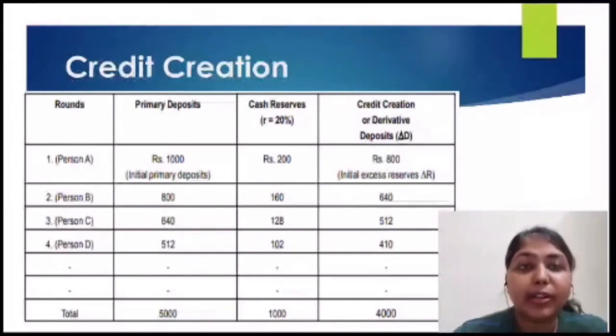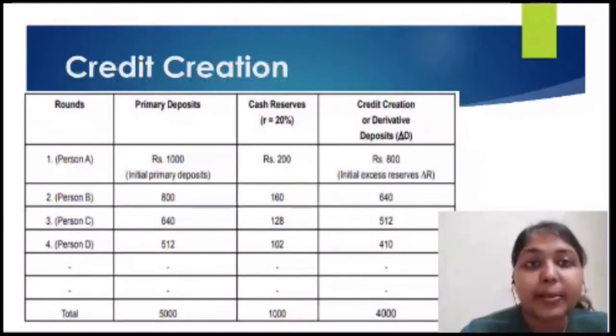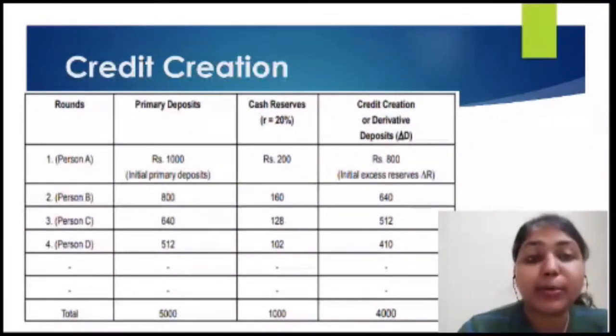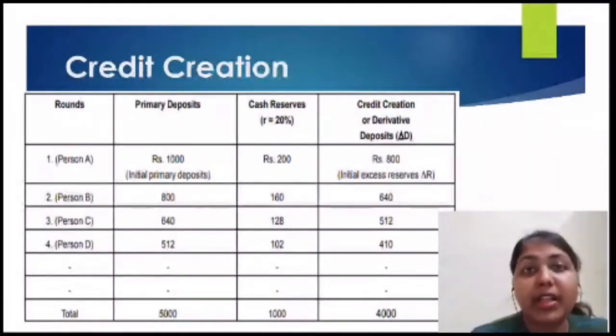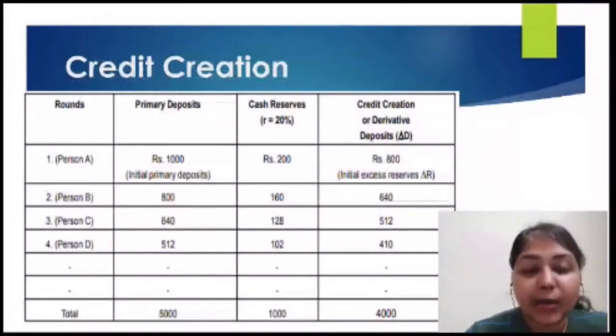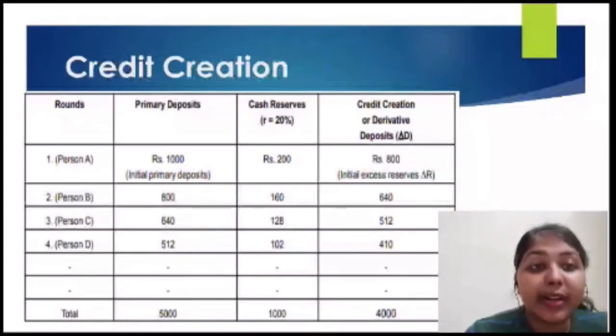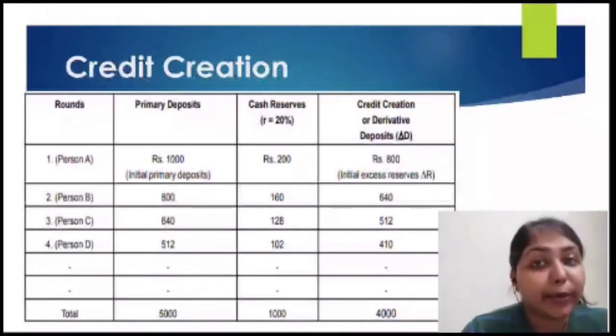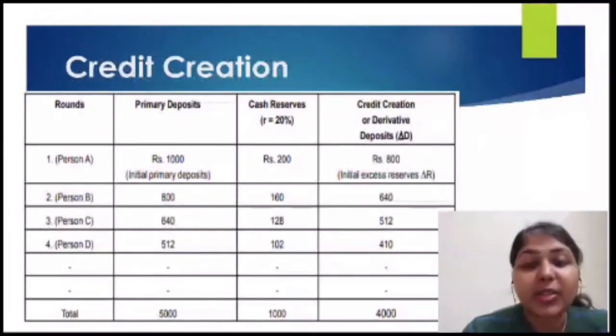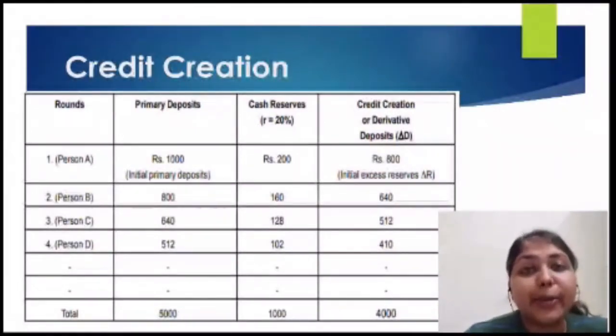In the total row you can see the primary deposits reached up to 5,000, whereas person A just deposited the sum of 1,000. The cash reserves reached the amount of the primary deposit, and the total credit creation is 4,000. So with just 1,000 being deposited into the bank, the bank was able to create a credit of 4,000 rupees.